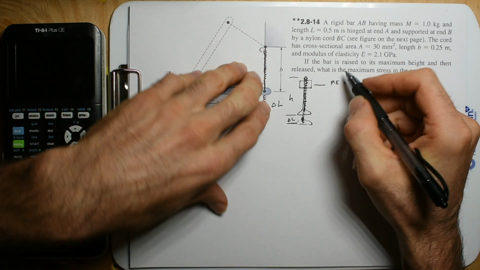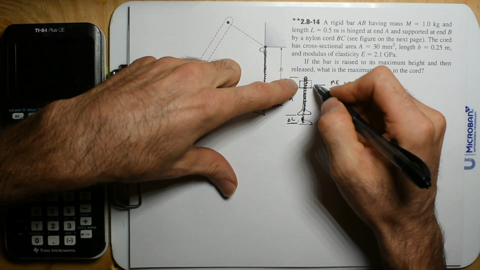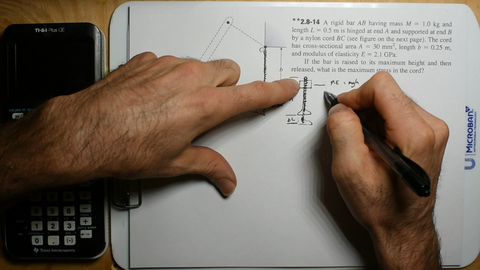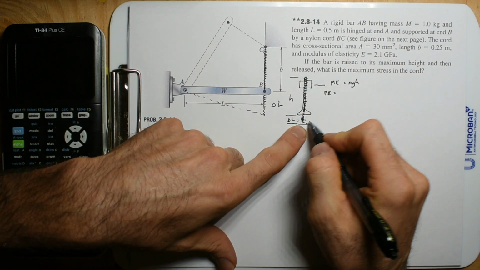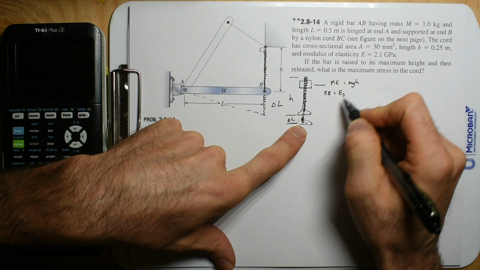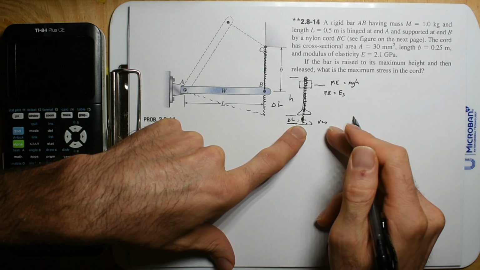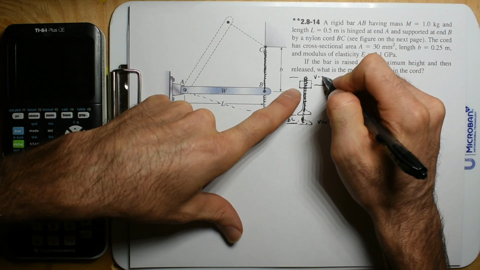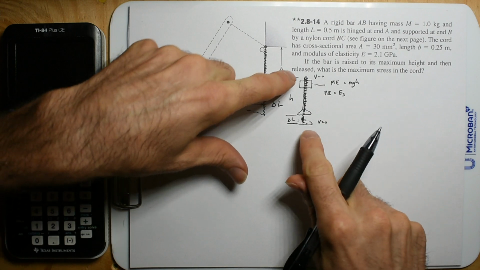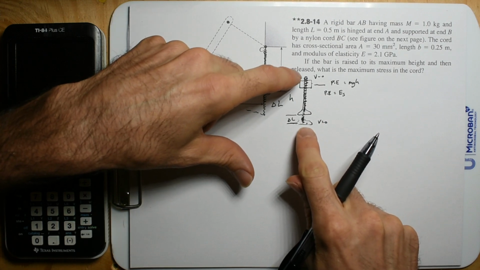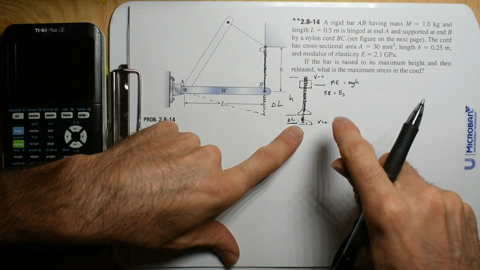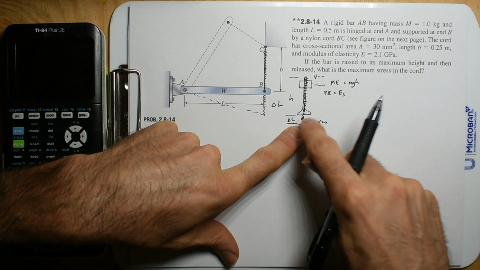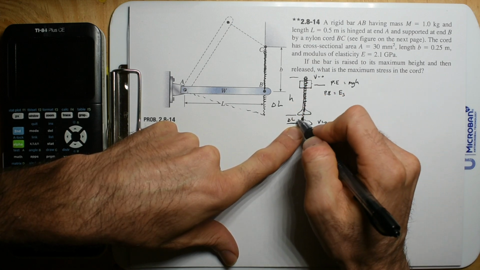If we want to equate the energy, the energy right here is all potential, and the energy at this point is all spring energy. The velocity is 0, so there's no kinetic energy here, and velocity is 0 up here, no kinetic energy. This is the point in the system that we want to analyze, because it generates the max force, the max stress, and the max change in length.